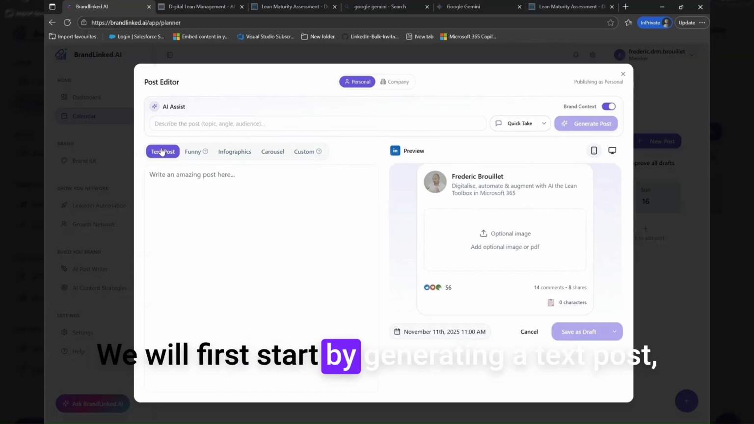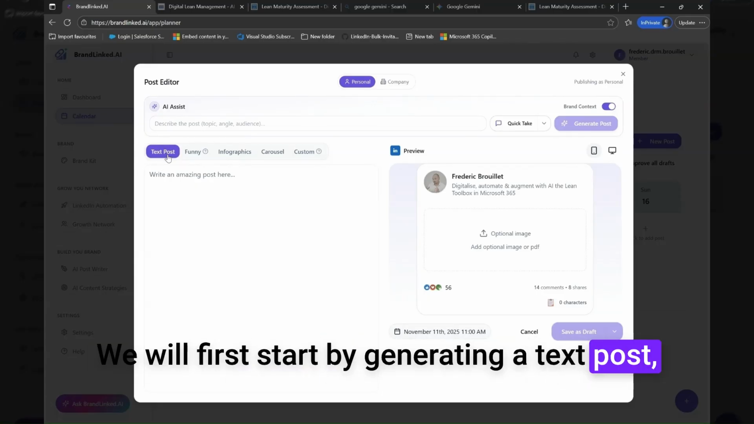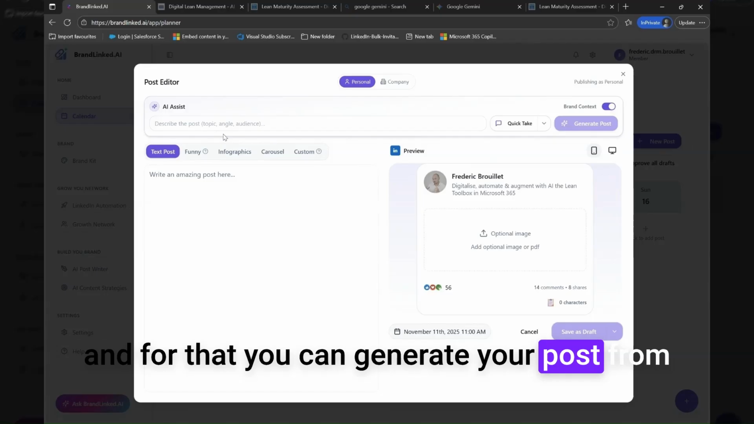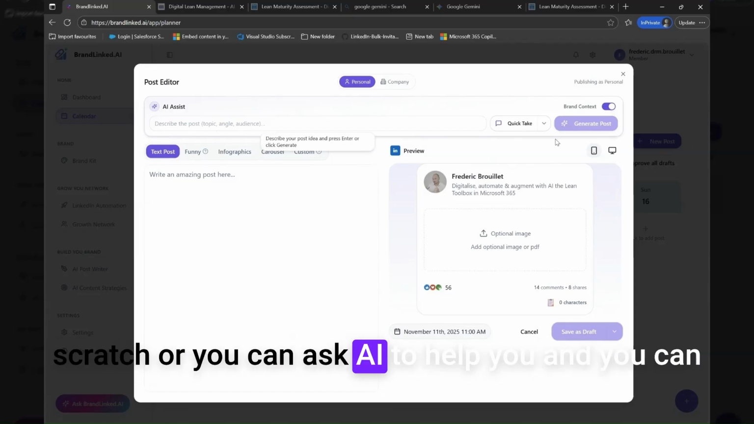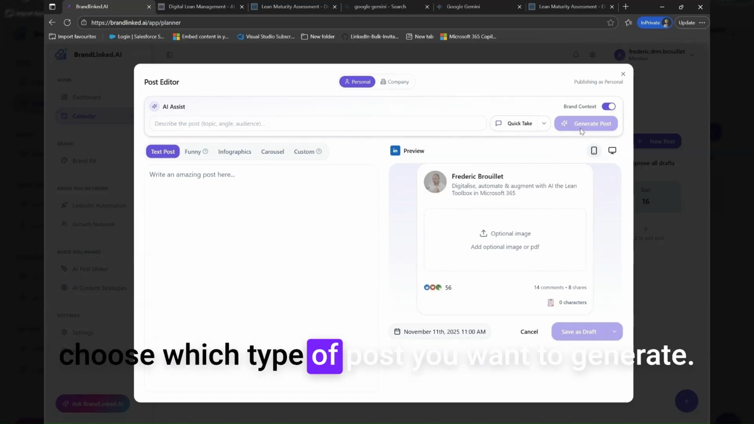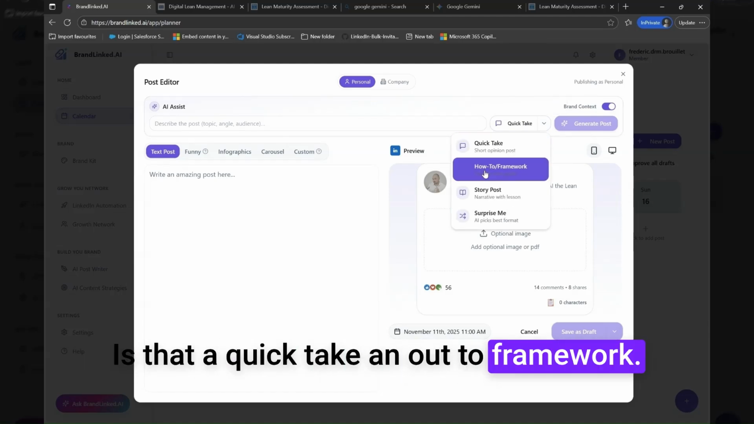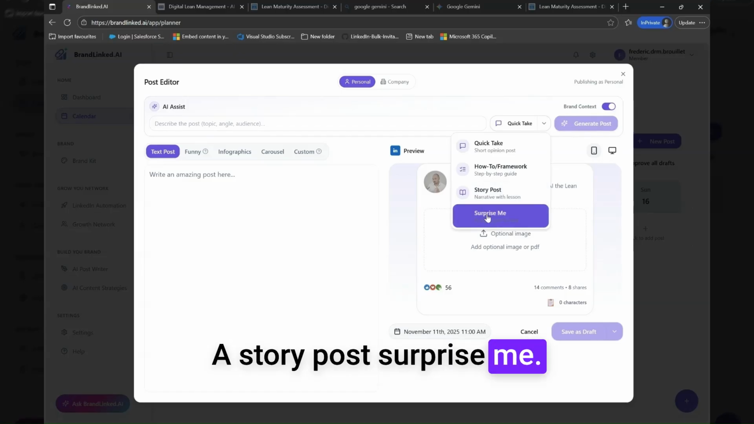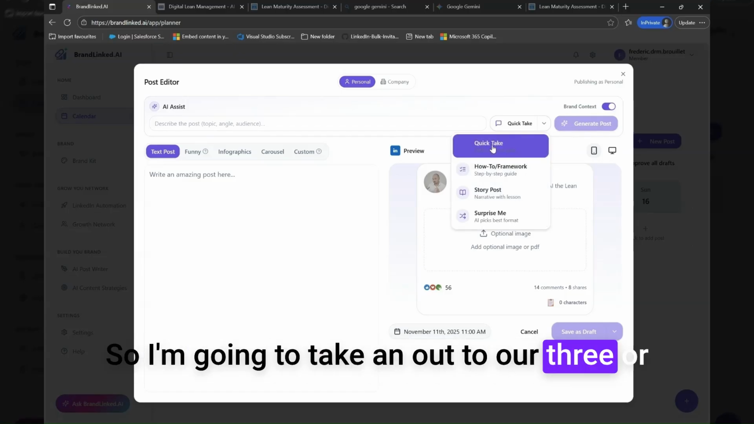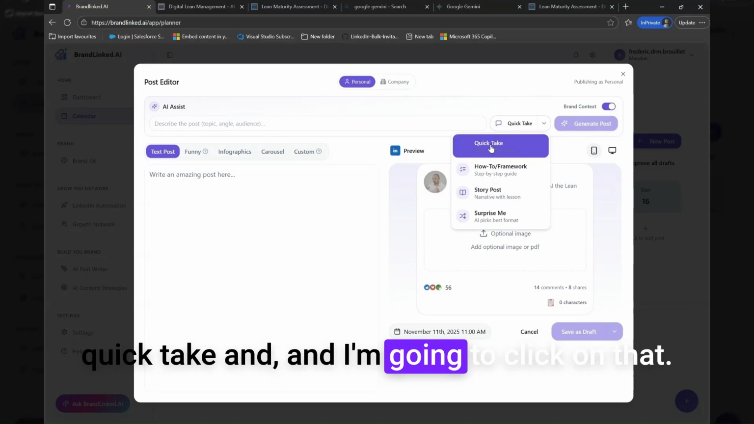We will first start by generating a text post, and for that, you can generate your post from scratch, or you can ask AI to help you, and you can choose which type of post you want to generate. Is that a quick take, an how-to framework, a story post, surprise me? So I'm going to take a how-to framework or quick take, and I'm going to click on that.